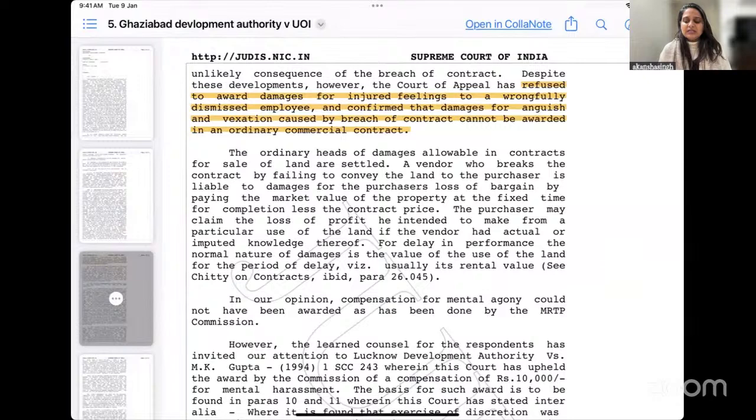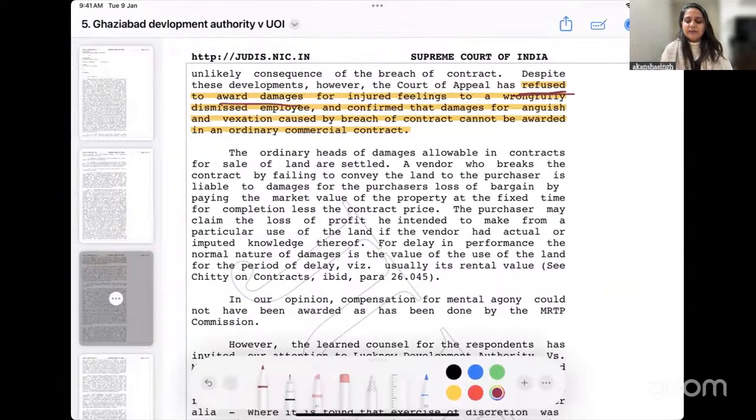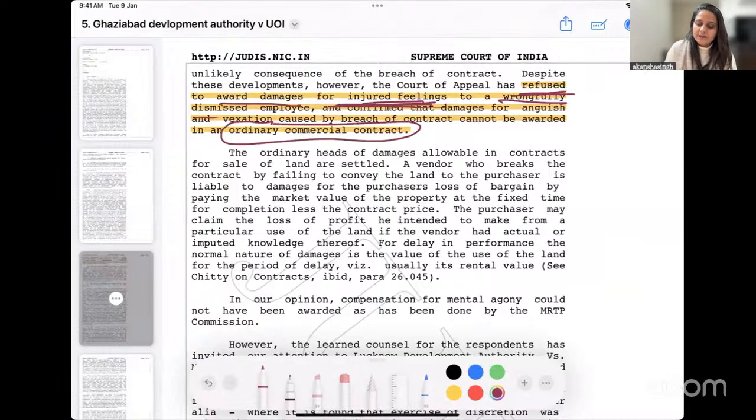The court here refused to award damages for injured feelings, not the injury with respect to loss of profit, but the injured feelings, to a wrongfully dismissed employee, and confirmed that damages for anguish and vexation caused by breach of contract cannot be awarded in an ordinary commercial contract.